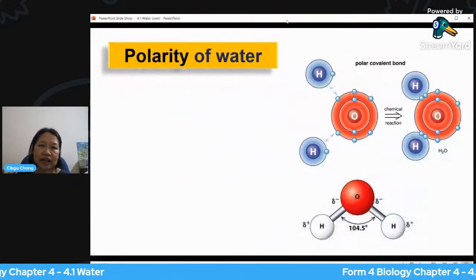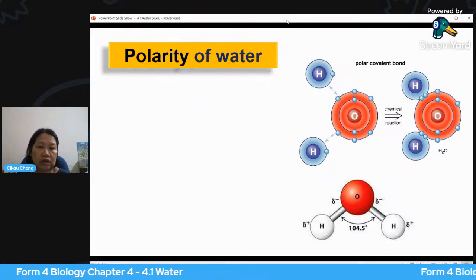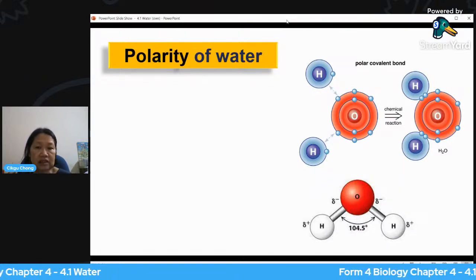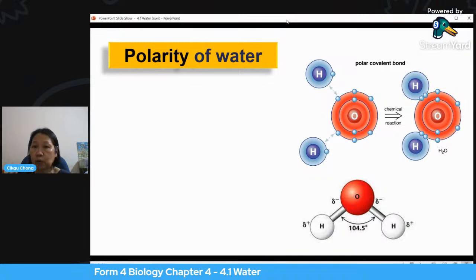All right, okay, let's look at this one. Now, what do you mean by polarity of water? This diagram clearly shows that in order to make a molecule of water, you need one atom of oxygen and two atoms of hydrogen. Okay, but they are arranged in a specific way.